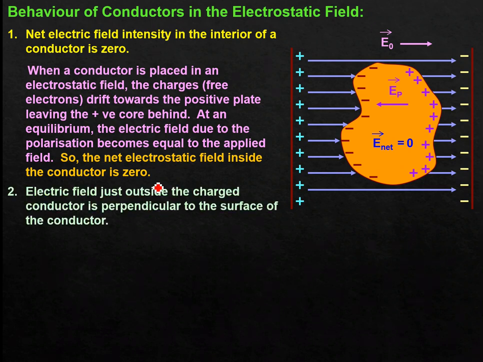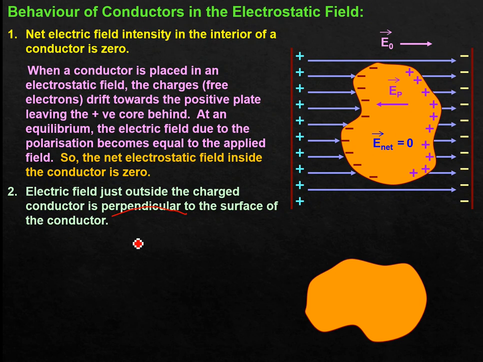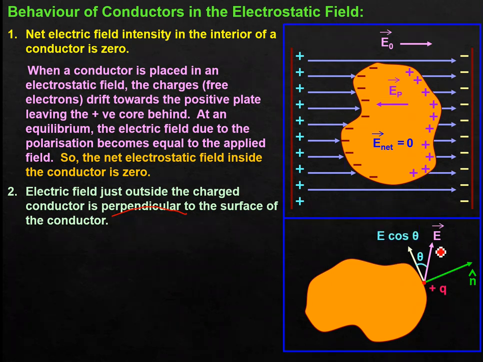The second property is that the electric field just outside a charged conductor is perpendicular to the surface of the conductor. Wherever you see, the electric field just outside must be perpendicular to the surface. I have taken this specimen of a conductor, and this charge I have taken on the surface. Let me call this electric field, taking the converse case, not perpendicular, rather making a certain angle theta.